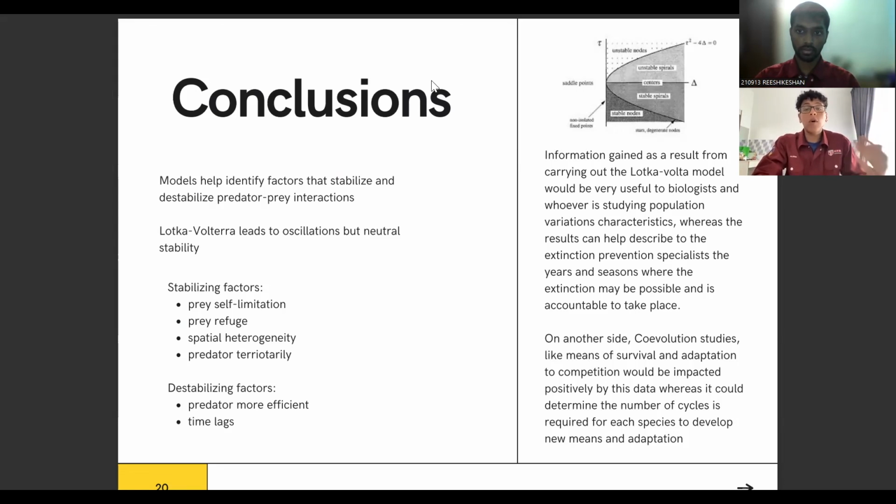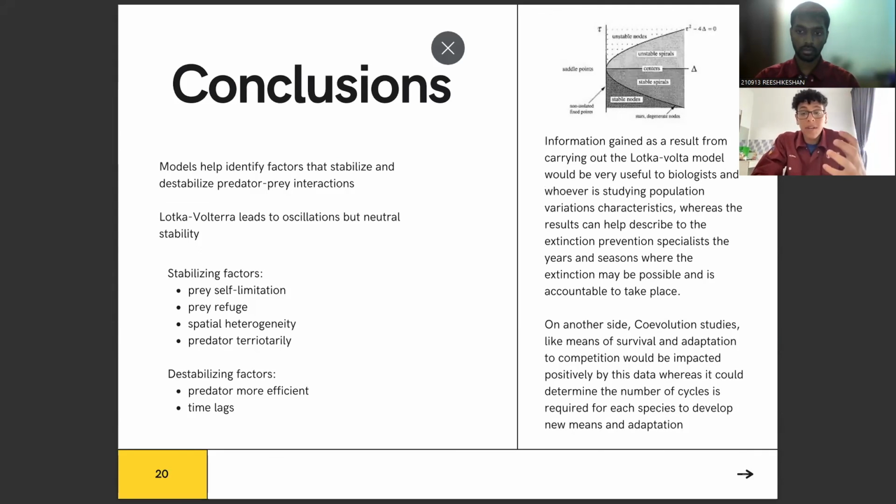On another side, co-evolution studies, such as means of survival and adaptation to competition, would be impacted positively by this data, as it could determine the number of cycles required for each species to develop new means and adaptations.